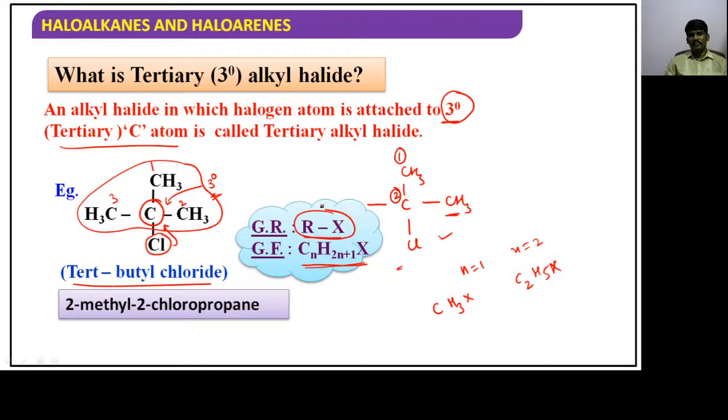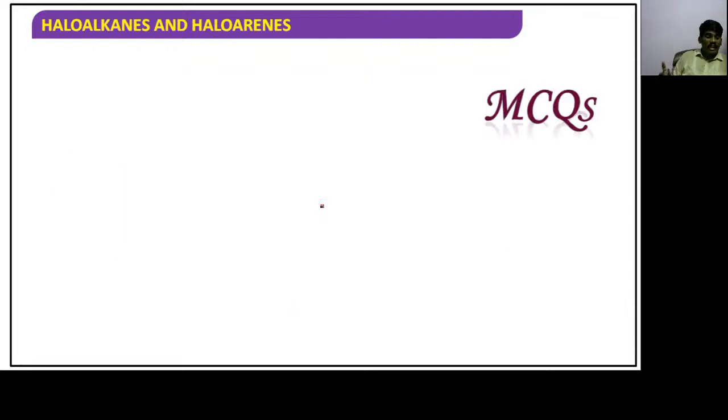Right? There are 3 types of alkyl halides. One is primary, another one is secondary, and another one is tertiary. And all these alkyl halides consist of only one halogen, if you observe it. Right, let's take a look.